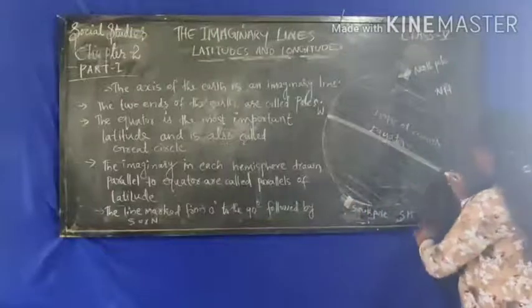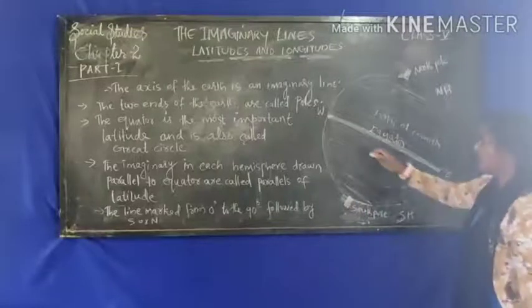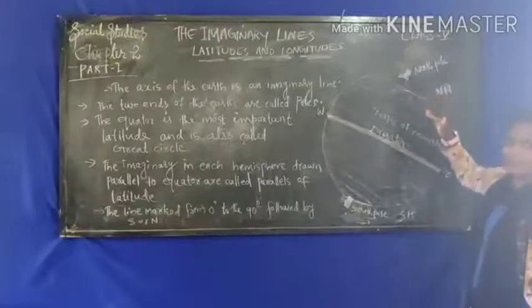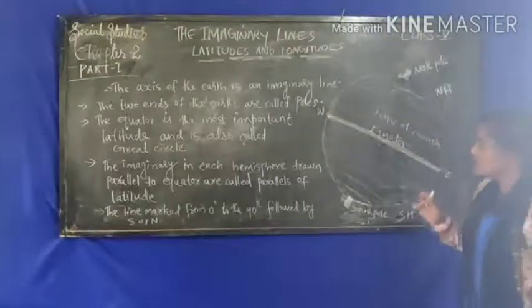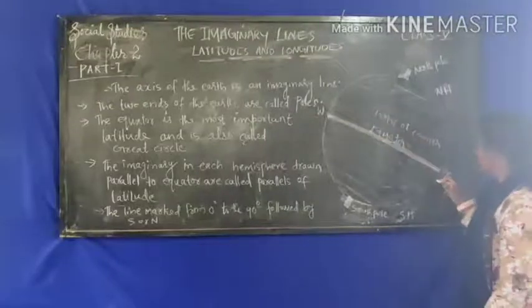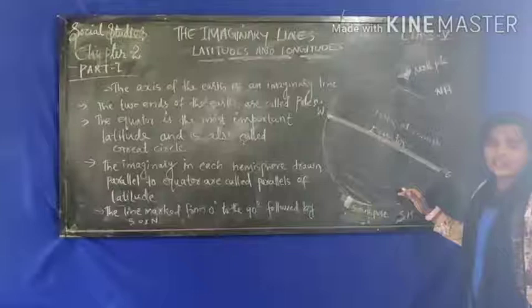So here is the 0 degree. And how many latitudes are there? How can we know how many latitudes there are? So this is the 0 degree, the next line is at 1 degree, and the next one is at 2 degrees.